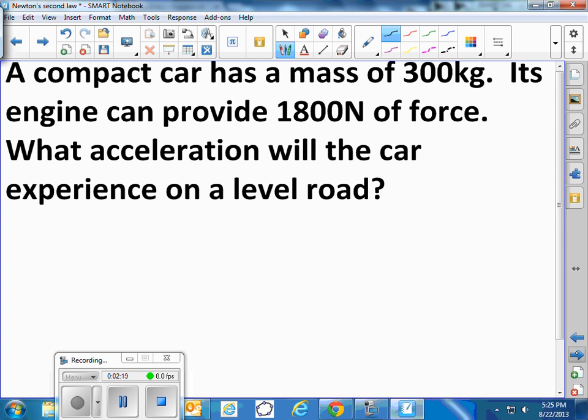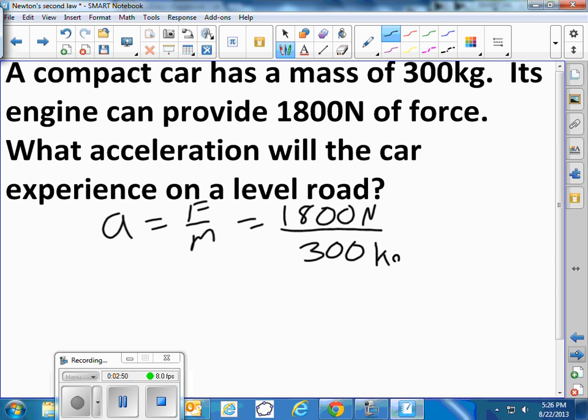So let's say we have a compact car that has a mass of 300 kilograms. Its engine can provide 1,800 newtons. What acceleration will the car experience on a level road? Acceleration equals the force divided by the mass. So we have 1,800 newtons divided by 300 kilograms. That gives us an acceleration of 6 meters per second every second.